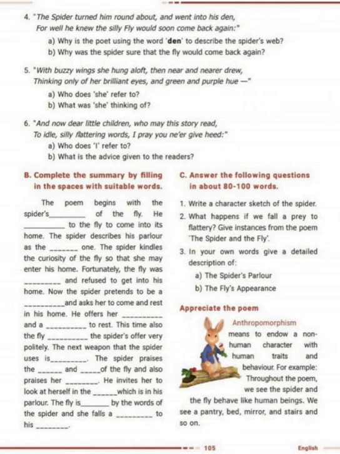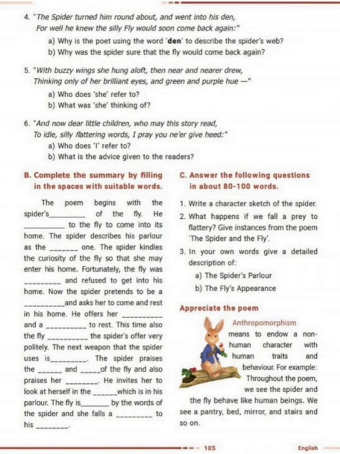Today we are going to learn the poetic devices of the poem "The Spider and the Fly." Okay, appreciate the poem. The first one is anthropomorphism. What is anthropomorphism? It is attributing human emotions and behavior to wild animals.